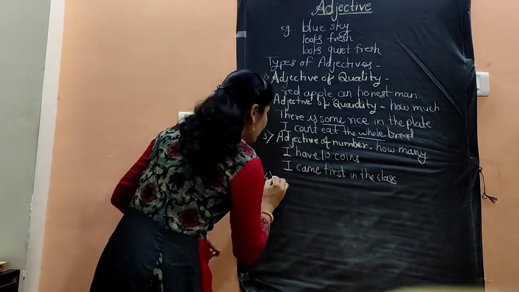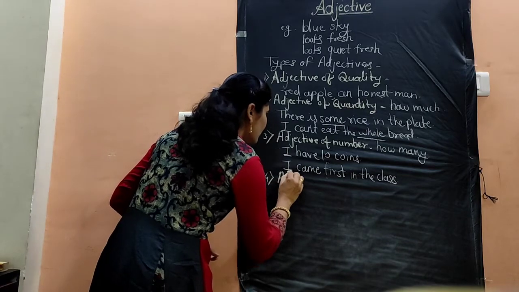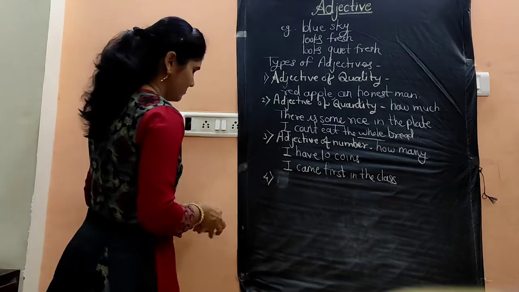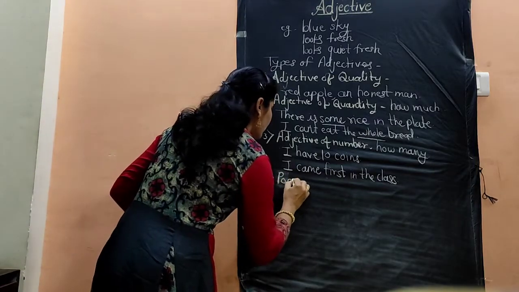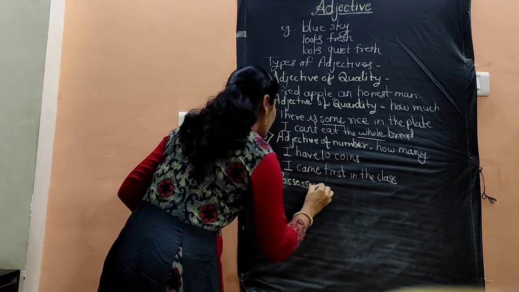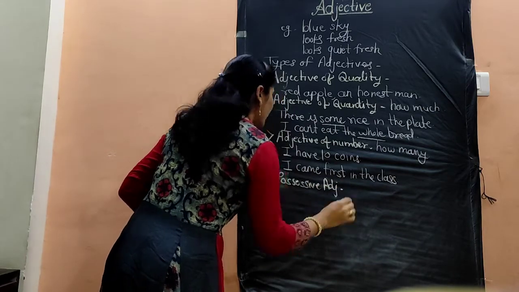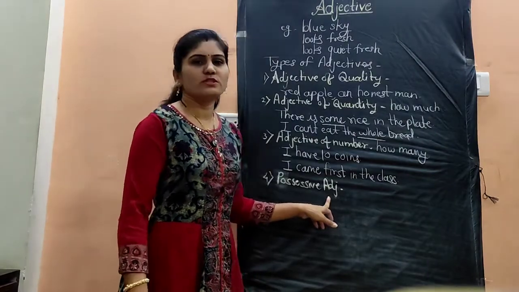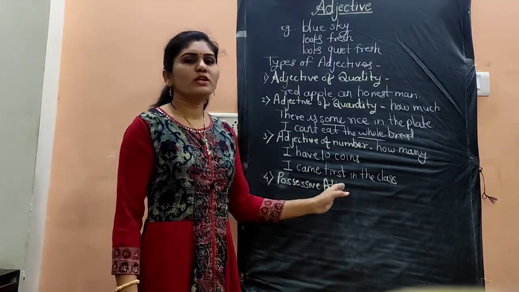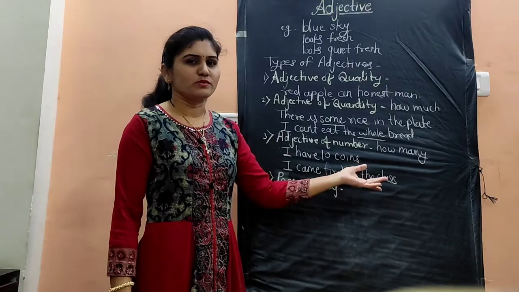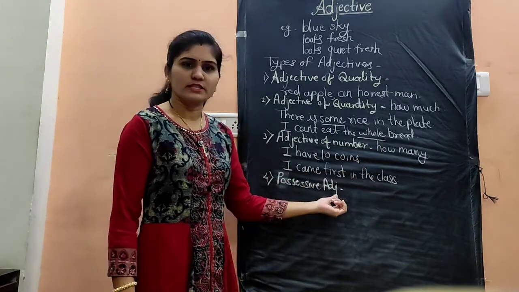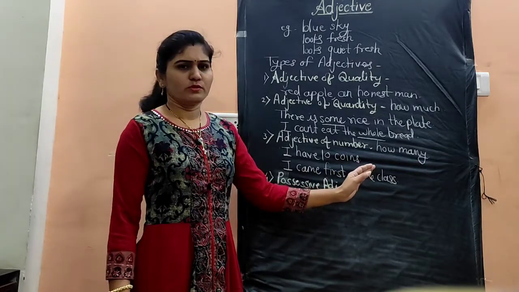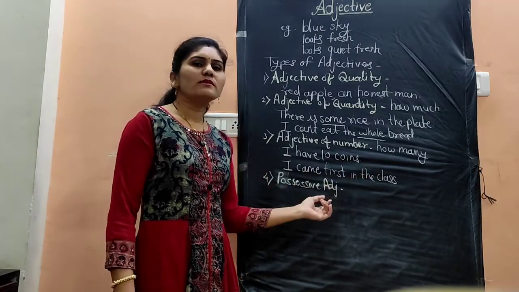Then another type of adjective is possessive adjective. Possessive adjective means the adjective which shows the possession or the ownership of the thing or the noun. That is called the possessive adjective. Means it shows the ownership of a noun or the thing, to whom the thing belongs.